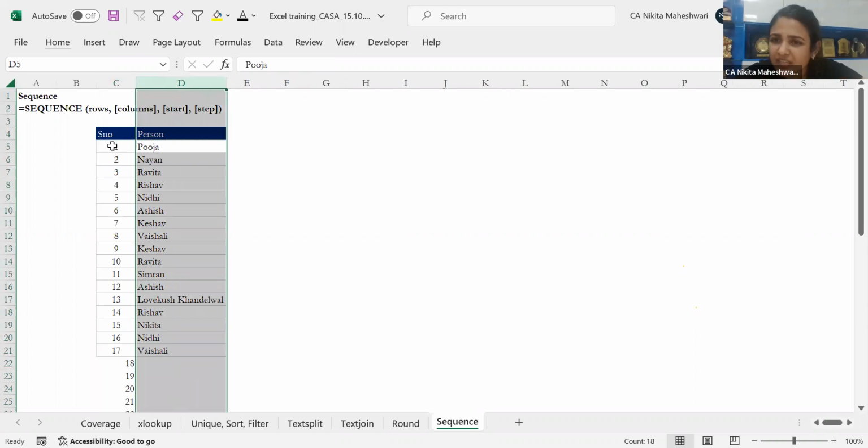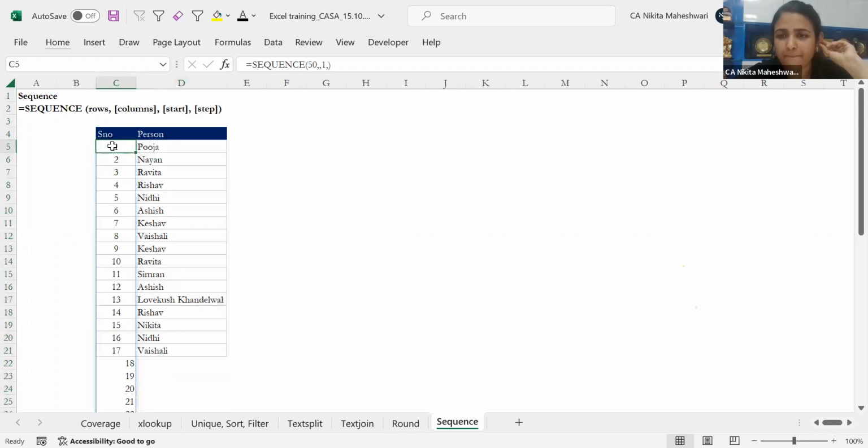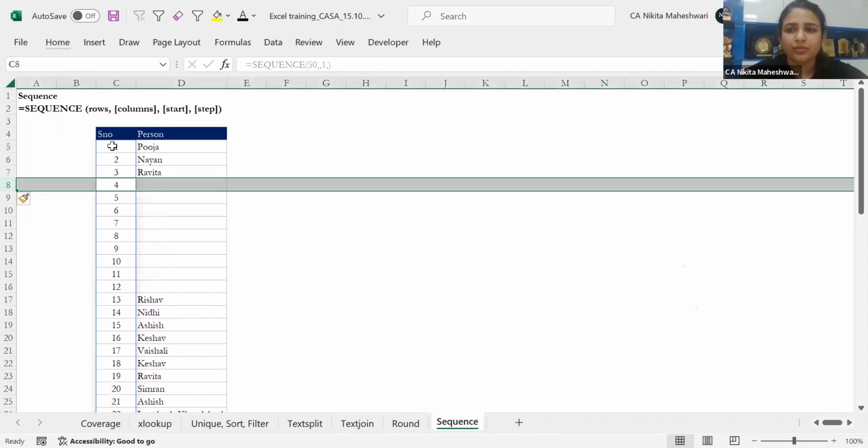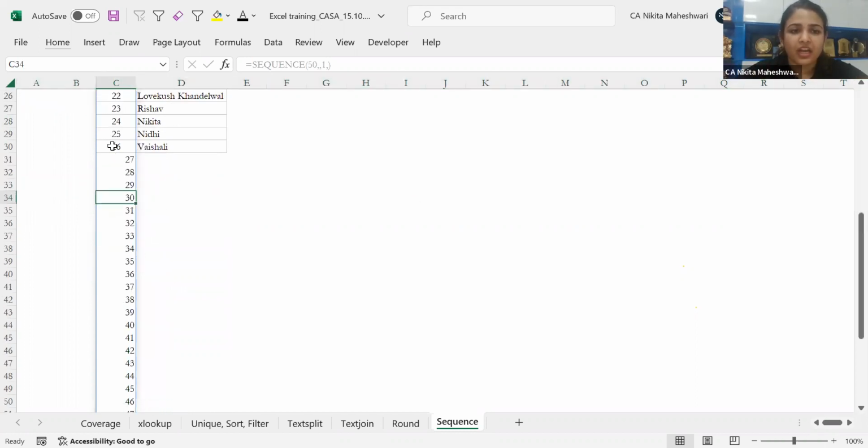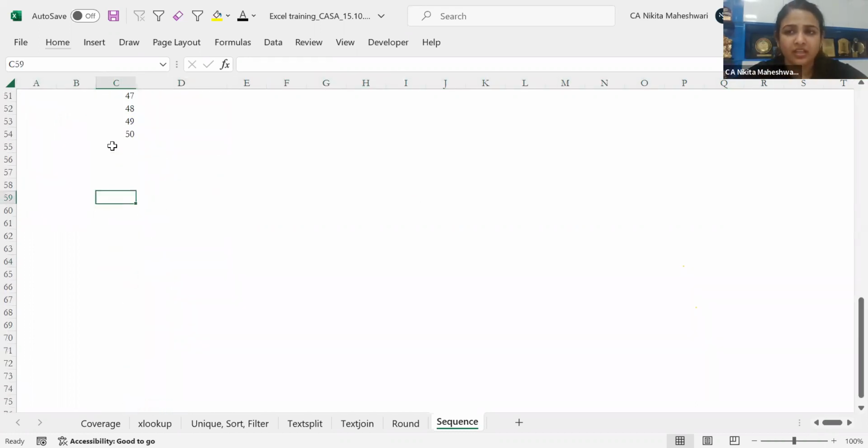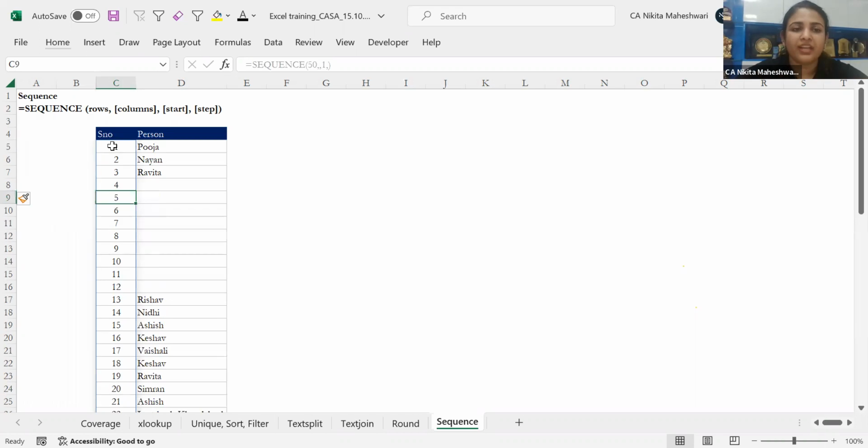If we need sequence by leaving one row from the table, sir, if you can unmute and ask, because I'm not sure of your question. By leaving one row from the table. I did not understand your question, sir. Yes. What if we add new rows? As I told you, sir, it will not impact anywhere. It will go up to 50 only. It will not increase. Since you had given it 50 sequence only, it will go to 50 only. But then you can add, delete, keep on adding like that.